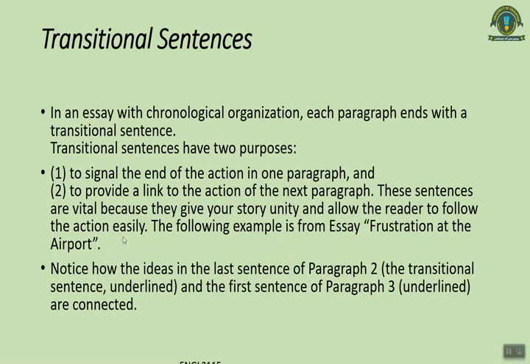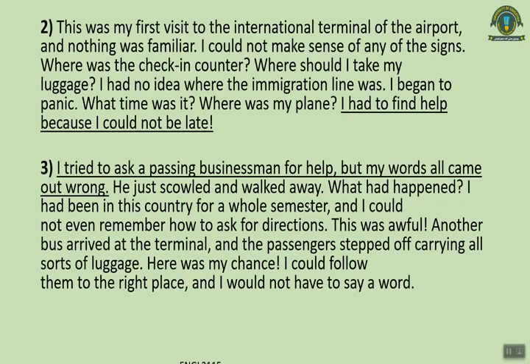So your next paragraph should not just begin abruptly. It should not give a reader a shock. You have to maintain the surprise, but you do not have to shock the reader by creating an abrupt beginning. So we are going to look at paragraph 2 and paragraph 3 of the essay, and here you will look at the last sentence of paragraph 2 and the first sentence of paragraph 3 carefully. Now I have also underlined these sentences. These are the paragraphs of the same essay that we were reading in the previous slides.